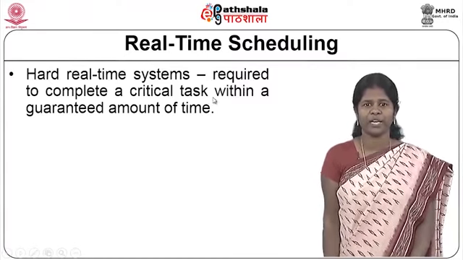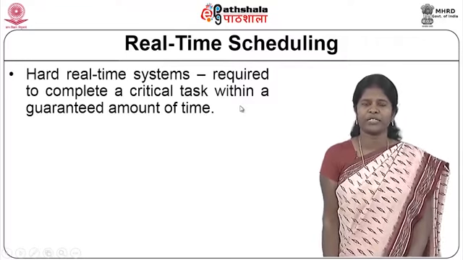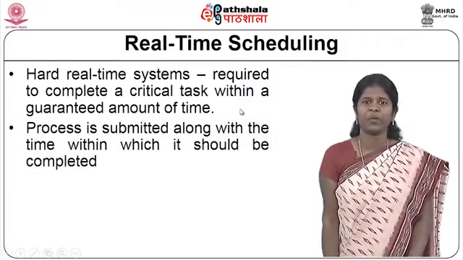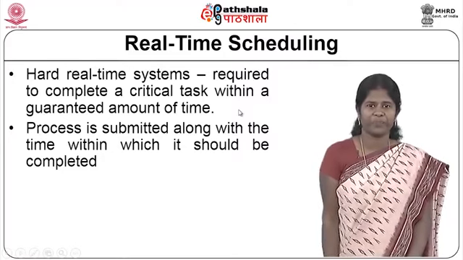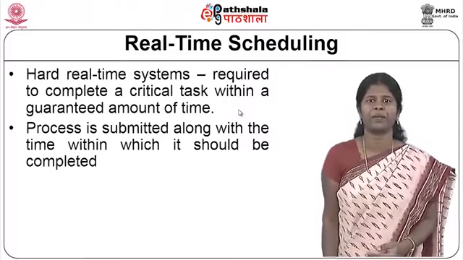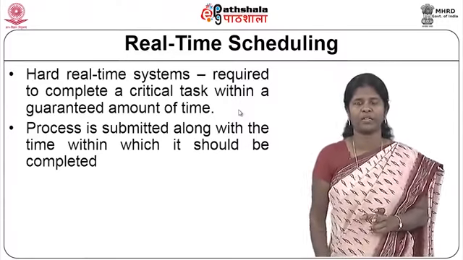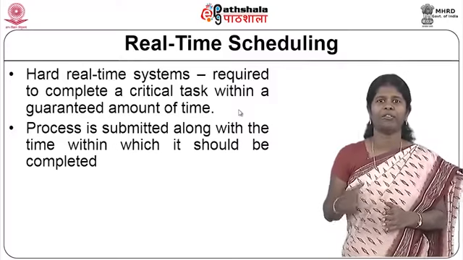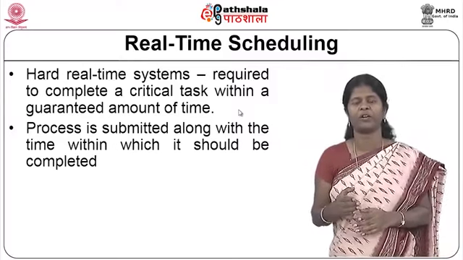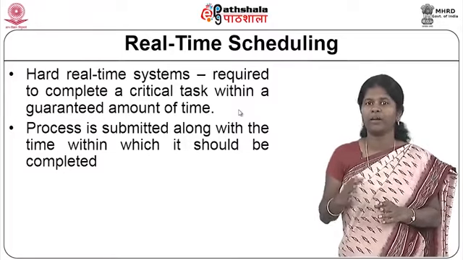First, looking at hard real-time systems, as I told you, a critical task has to be completed within a guaranteed amount of time. So, in hard real-time systems, first the process is submitted along with the time within which it has to be completed, or the deadline for completion of a particular process is told beforehand.